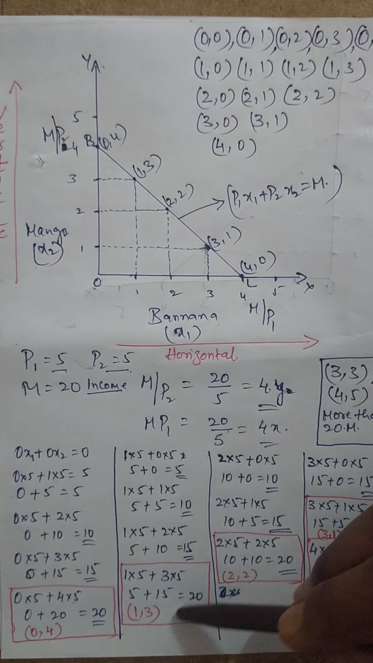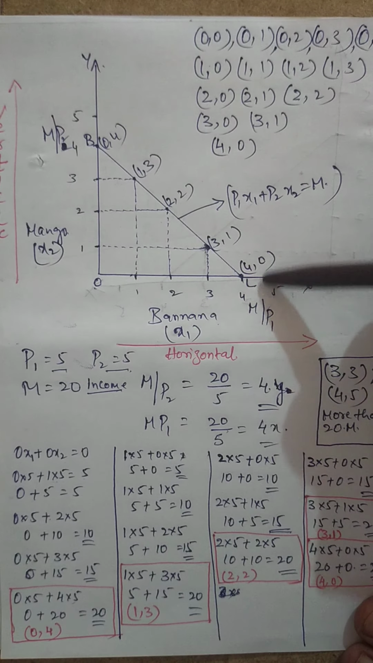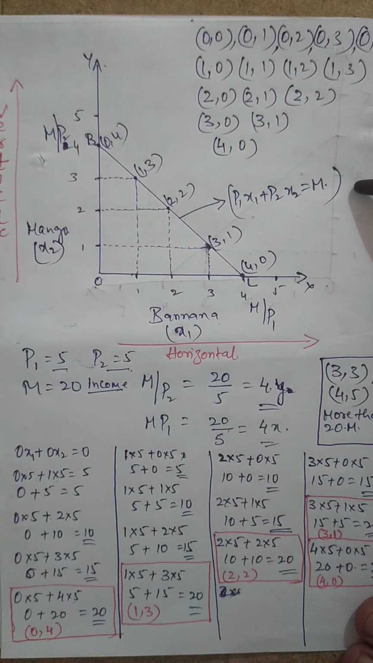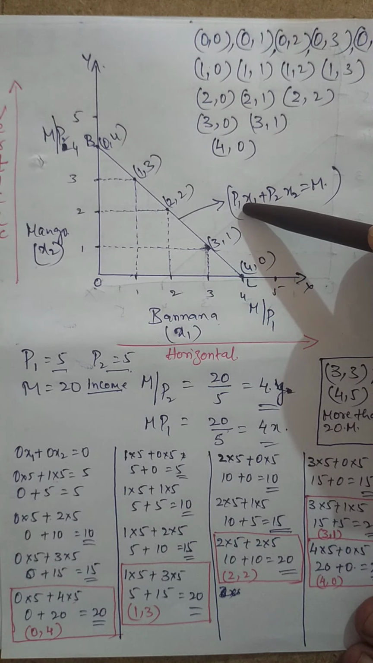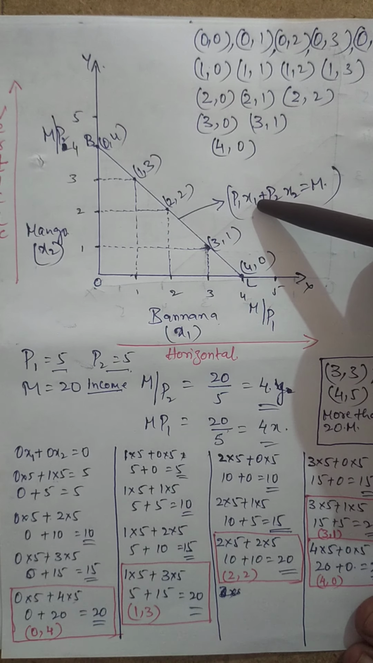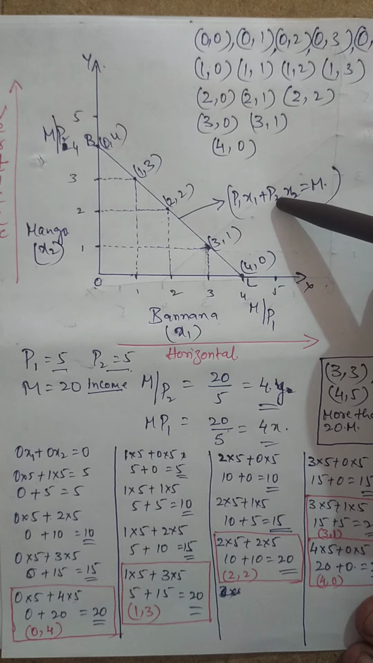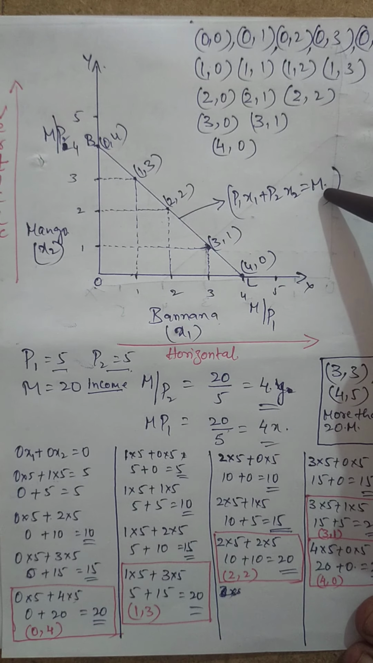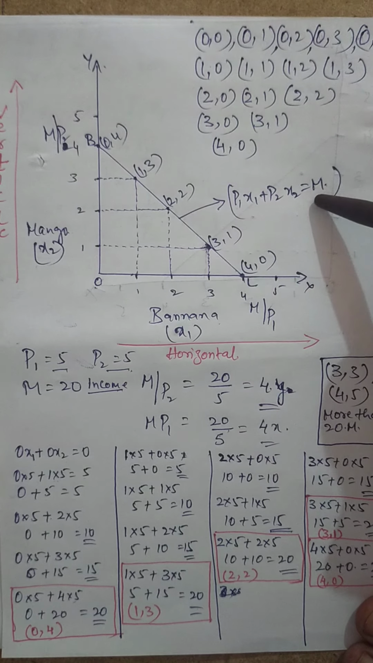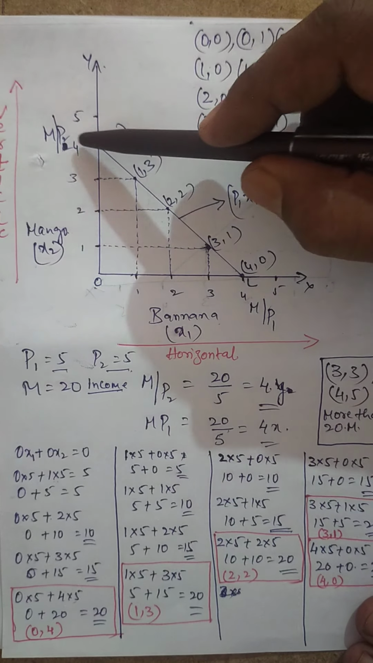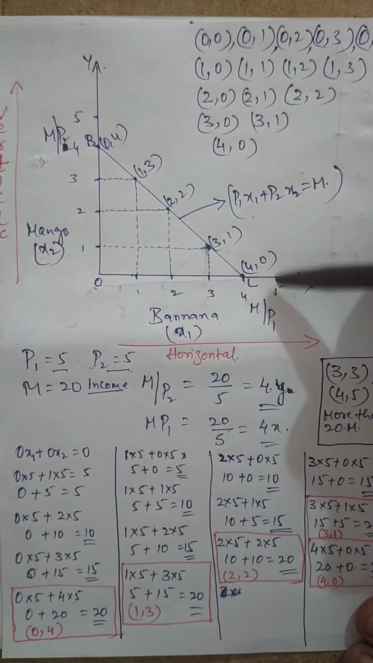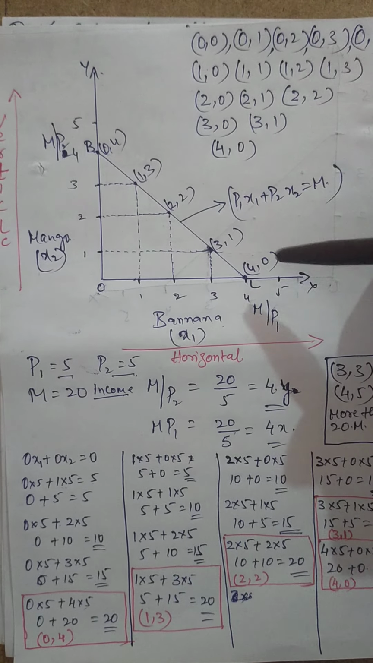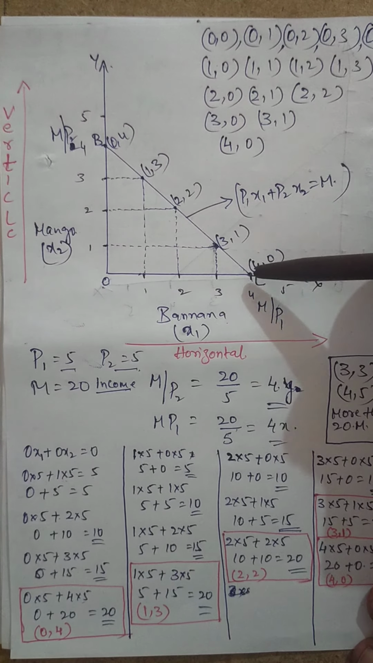These are all the red checkboxes I have put, where the exact income is spent, and this line is called the budget line: price of the first good, banana, X1, plus price of the second good, mango, X2, equals income, which is 20 rupees, which is M. Okay, this is the budget line. And I have written here M divided by P2 and M divided by P1, which I will tell you later.